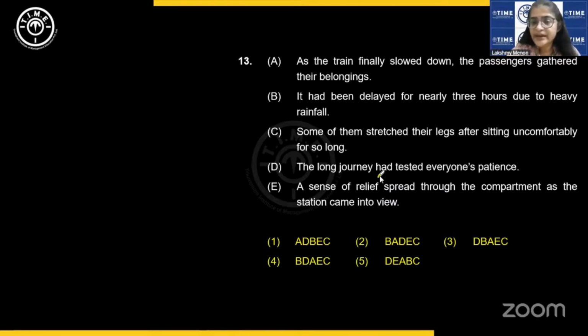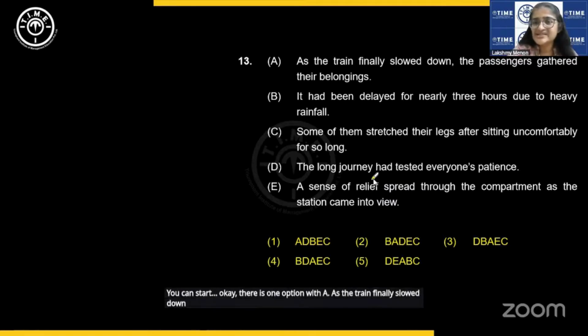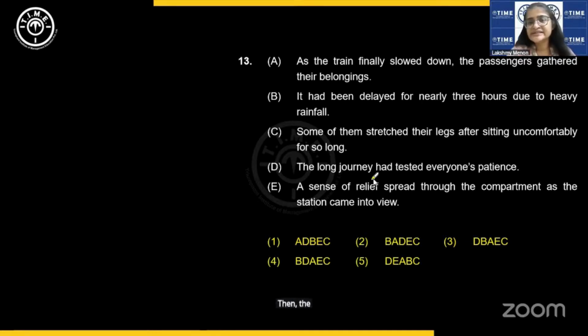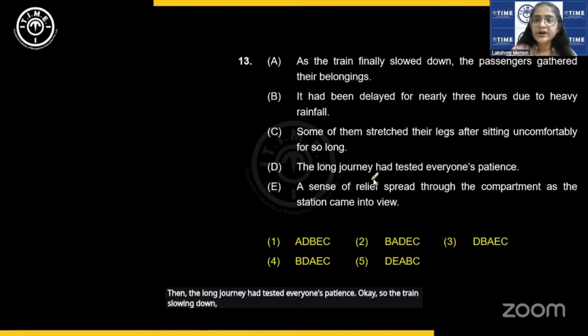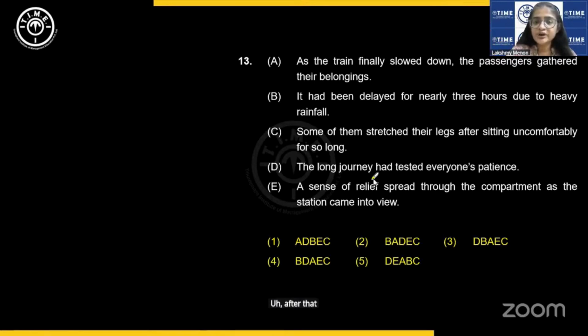Let us see. So we have two options with B, two options with D. I'll show you another way of doing this. Okay, when the options are given, you can start. Okay, there is one option with A. As the train finally slowed down, the passengers gathered their belongings. Then the long journey had tested everyone's patience. Okay, so the train slowing down, after that, you're talking of the long journey, testing everyone's patience. That is unlikely to come.